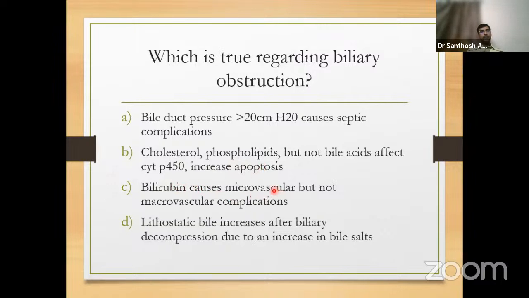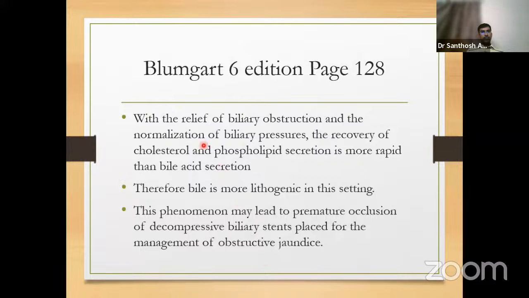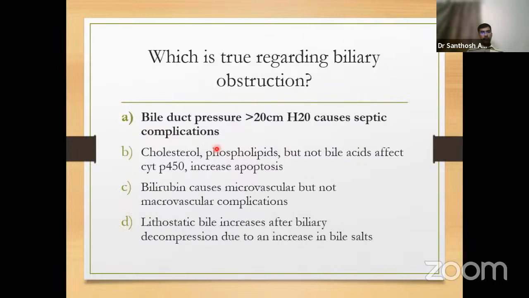Bilirubin causes only microvascular but not macrovascular complications. Lithostatic bile increases after biliary decompression due to increase in bile salts. So the last three were wrong. The first one was correct.